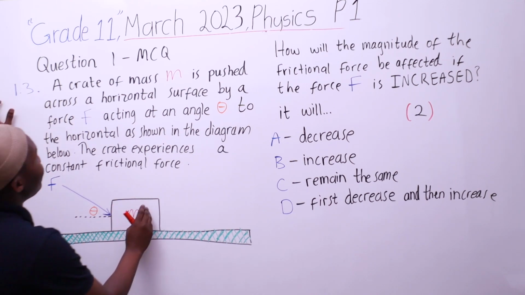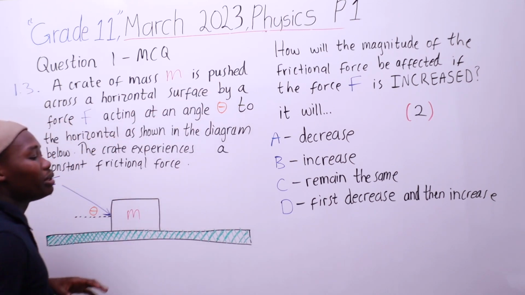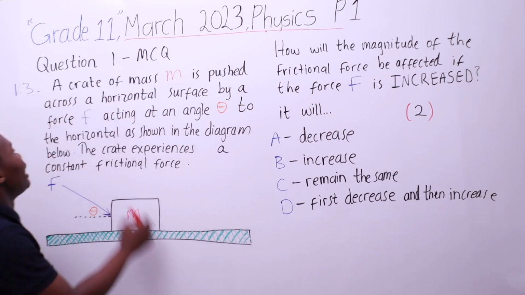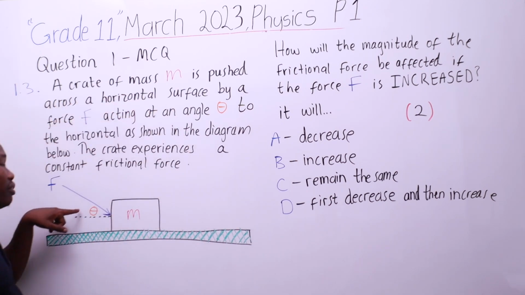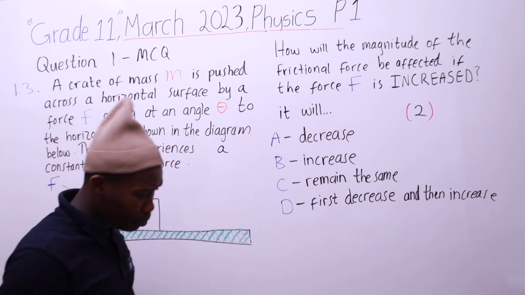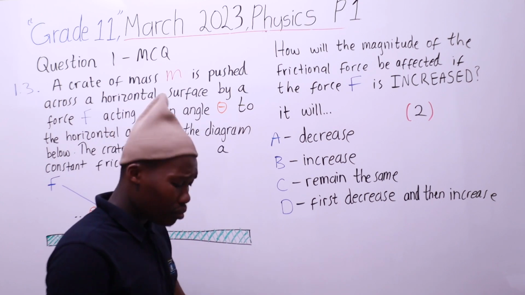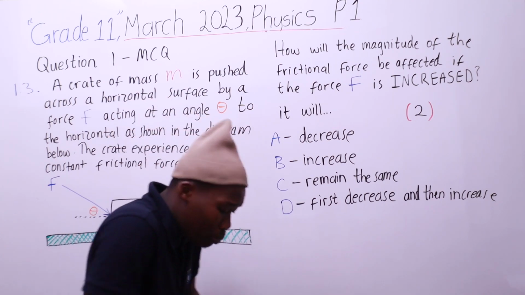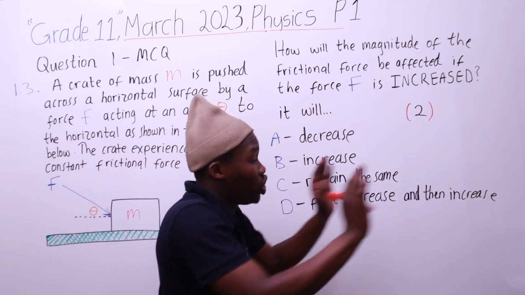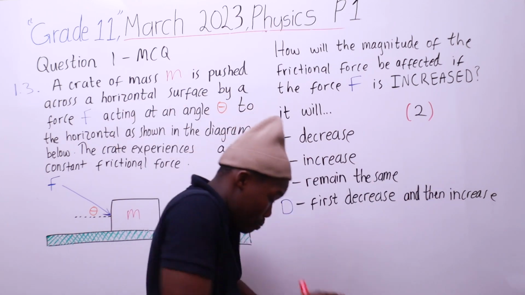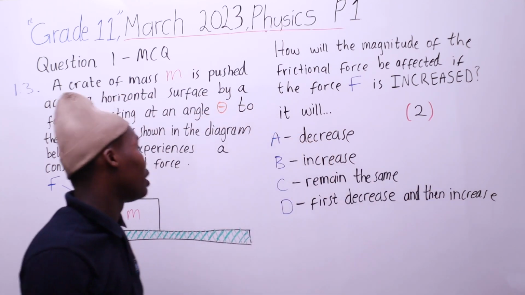So leyo crate leyo it is pushed, which means bayibhusha kahle kahle ngeforce u-F kanje at an angle of theta, which means abayibhushi kwinto enjengokuthi iphambi kwakho kanje iphansi, which is why bayipusha at an angle. Abayiphushi straight kanje 180 degrees, bayipusha at a certain angle to the horizontal.